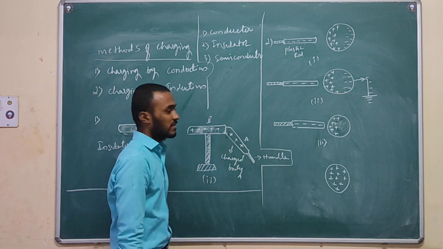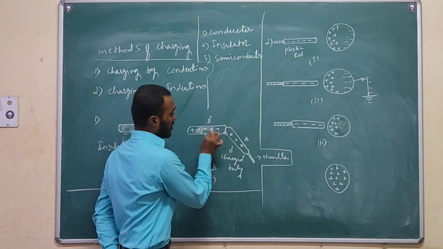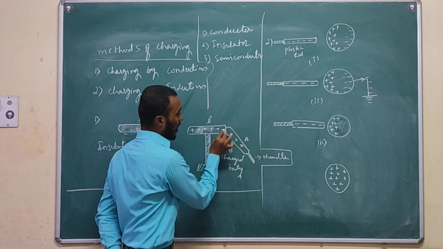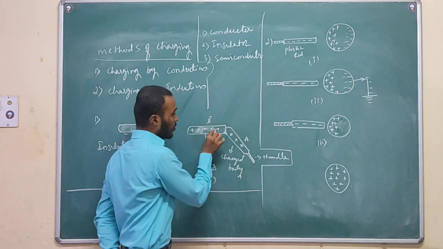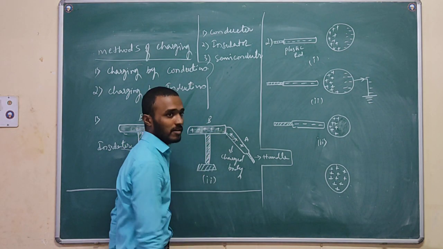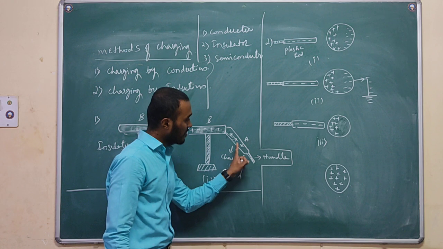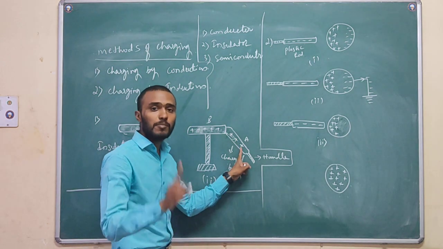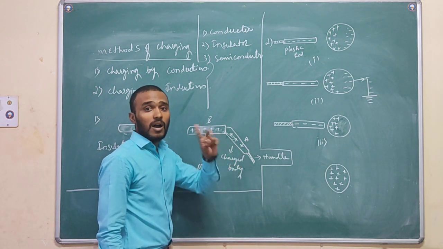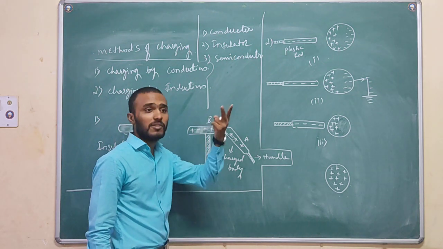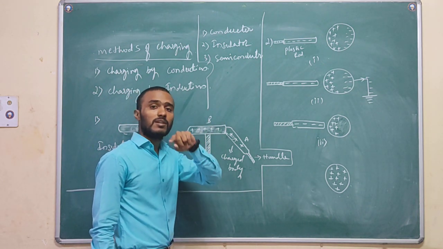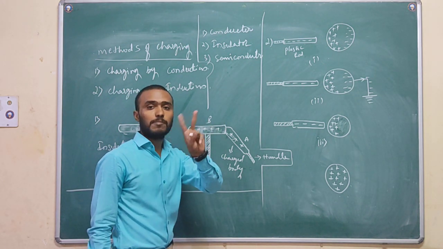That means, see here, the negatively charged particles from B move towards A, because this body A is positively charged. Unlike charges, as we discussed previously, attract each other, and like charges repel each other.